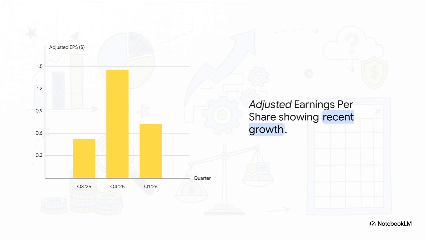While recent quarters show adjusted EPS growth, like that strong $1.46 in Q4 of 2025 and the 73 cents in Q1 of 2026, our sources also highlight a massive $412 million goodwill impairment back in Q3 of 2025. That resulted in a severe GAAP net loss for that quarter, which, as you probably guessed, completely shatters Buffett's golden rule for steady, predictable earnings.